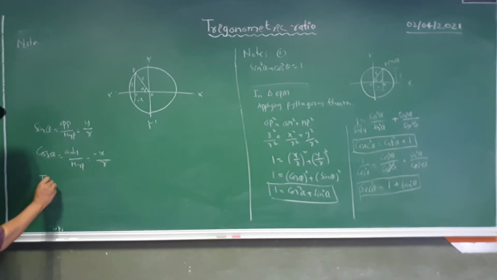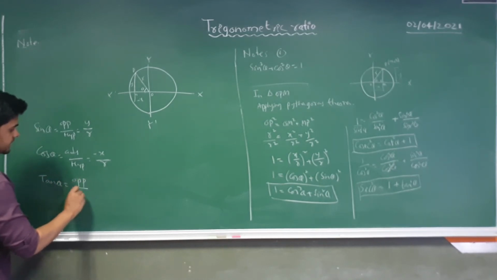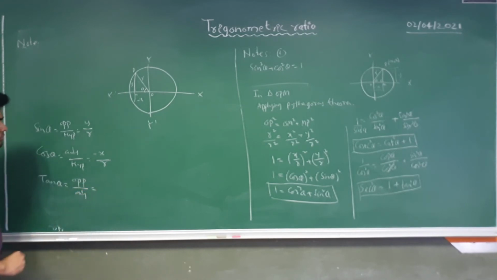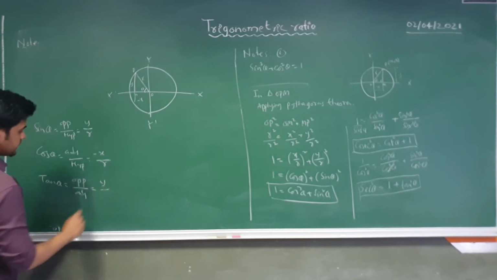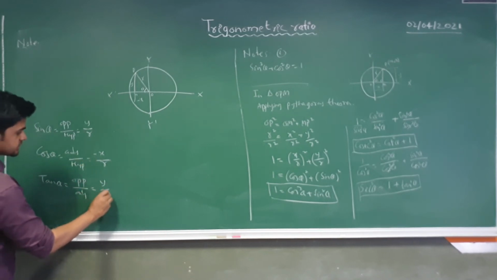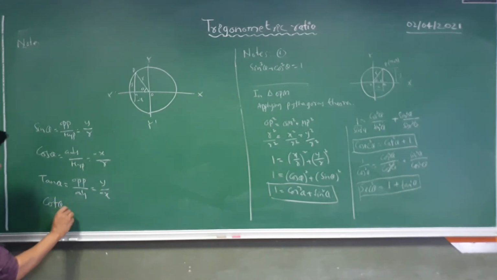Similarly, just take tan theta. You will get opposite by adjacent. Opposite is nothing but y and adjacent is nothing but minus x. Okay, so we can say that tan also will be negative. Similarly, just take cot. So cot theta will be minus x by y. So I can say that cot will be negative.